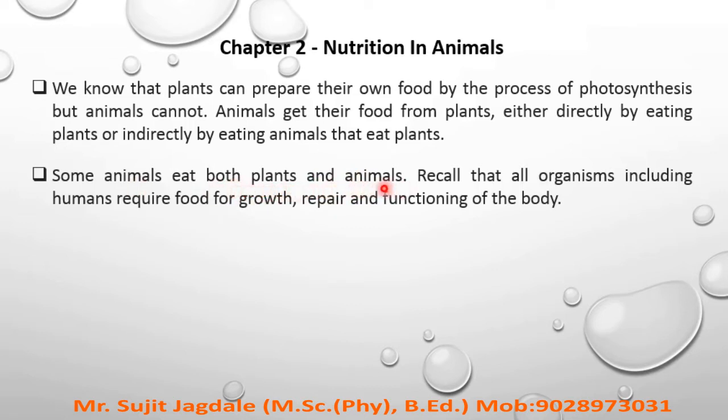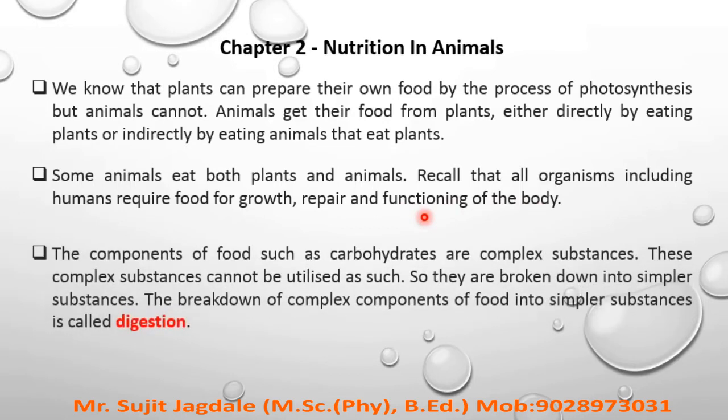Okay. Now what is the necessity of these food elements? That means why food is necessary. Now we know that each and every organism, including humans, requires food for growth. That means to grow. Then the second thing is for repair, that means to fight against diseases. That is the second necessity. And the third necessity is functioning of the body. So these are the three basic requirements of food. That means each and every organism requires food.